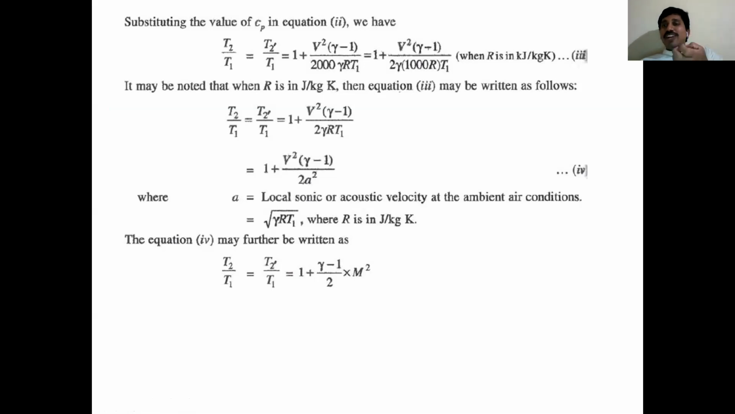Object velocity divided by sound velocity gives the Mach number, indicated by capital M. So T2 by T1, the final equation, is 1 plus (gamma minus 1) by 2 into M square. This is very important from the examination point of view.